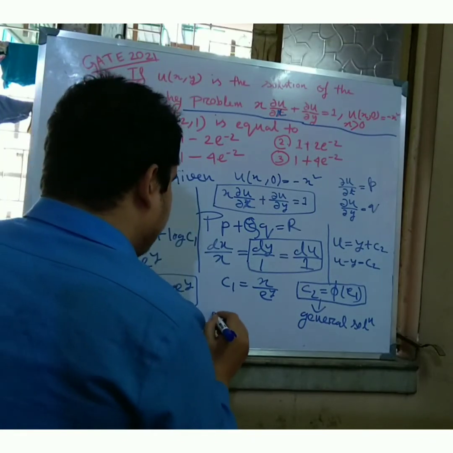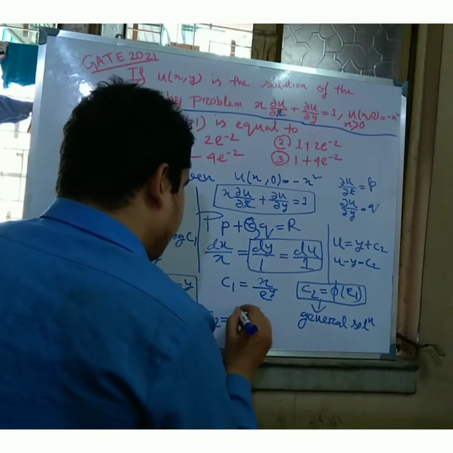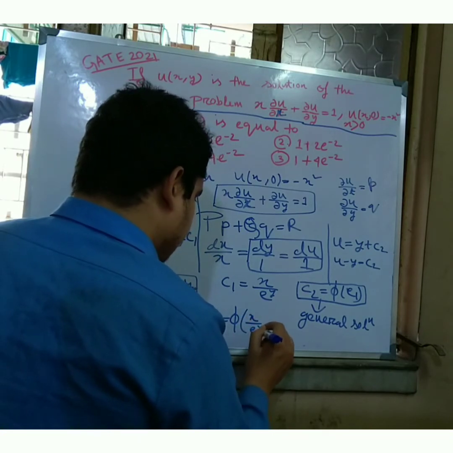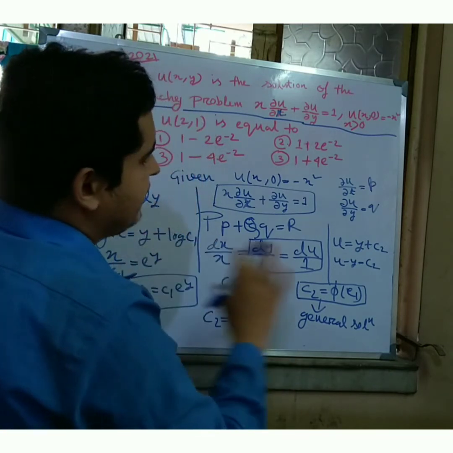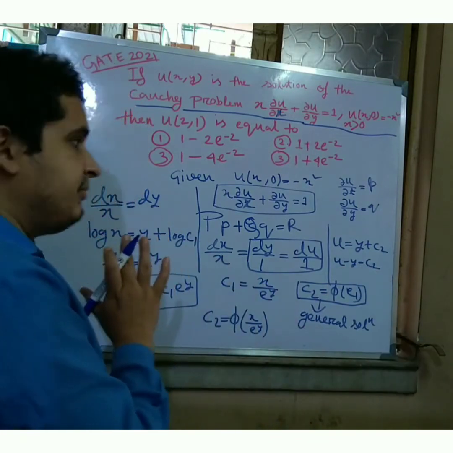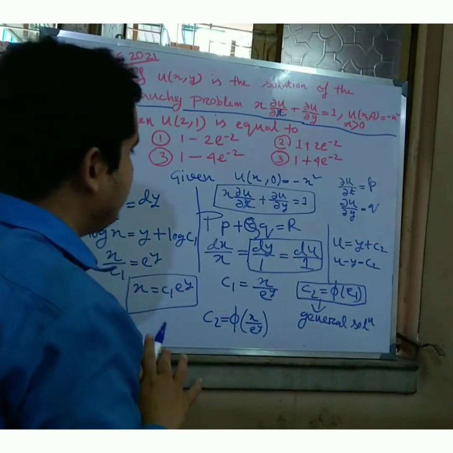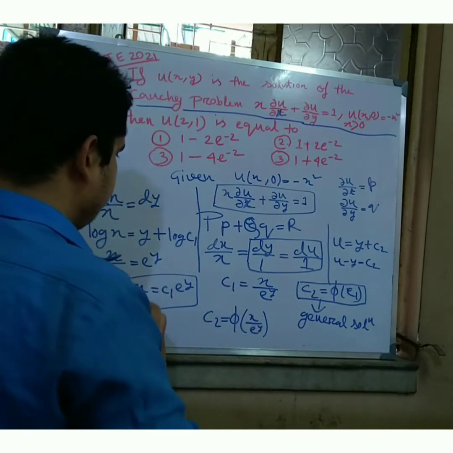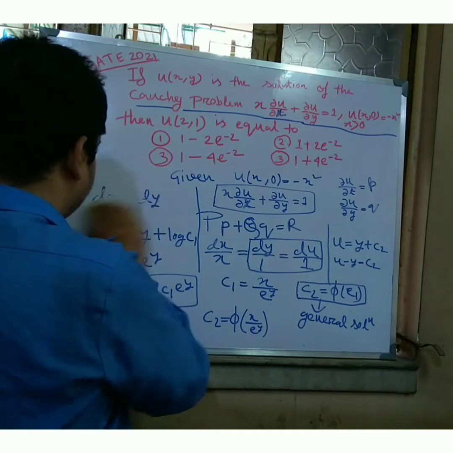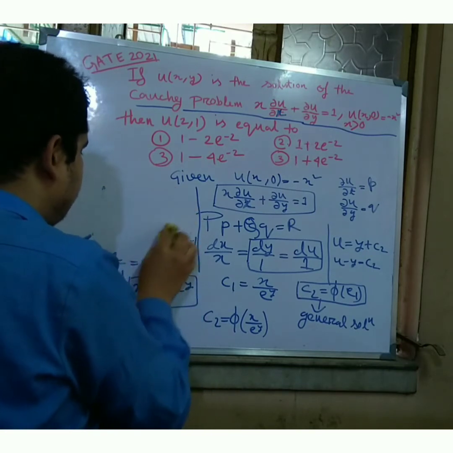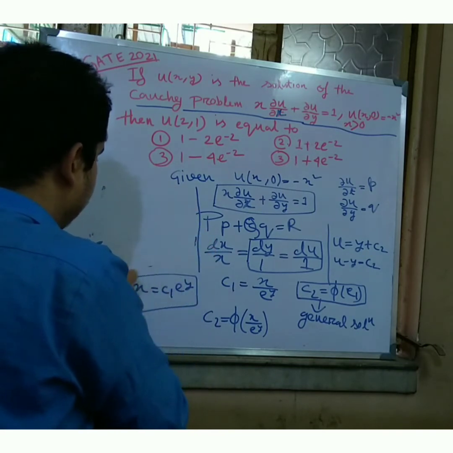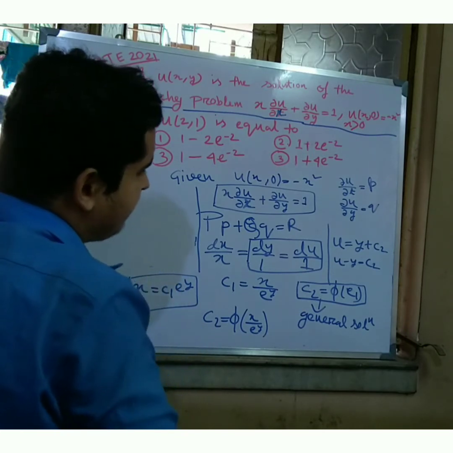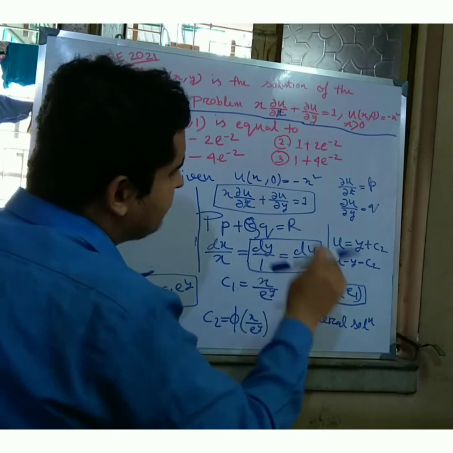So whatever I get, the value c2 is equal to phi of x by e to the power y. You will write everything, friends. After that, I will remove this portion, and I will remove this portion. So whatever you get, we get c2 is equal to phi of c1.